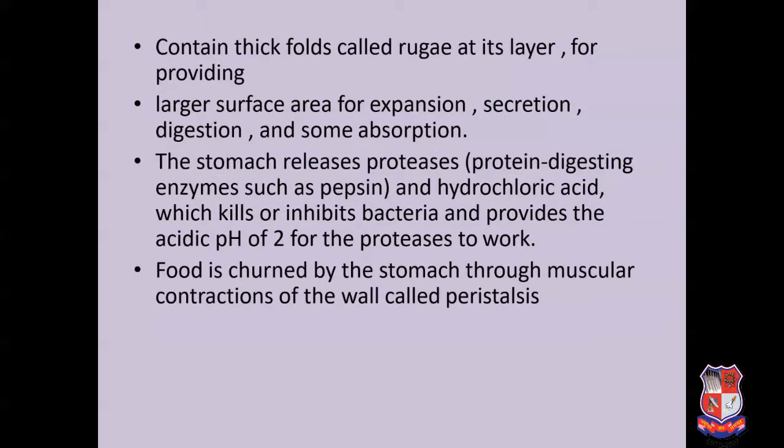Now, the stomach contains thick folds called rugae in its layer, providing a larger surface area for expansion, secretion, digestion, and some absorption. The stomach releases protease and hydrochloric acid, which kills or inhibits bacteria and provides the acidic pH of 2 for the proteases to work. Food is churned by the stomach through muscular contraction of the wall, known as peristalsis movement. In the next slide, we will see how hydrochloric acid is produced by the stomach and what the functions of this hydrochloric acid and the stomach are.